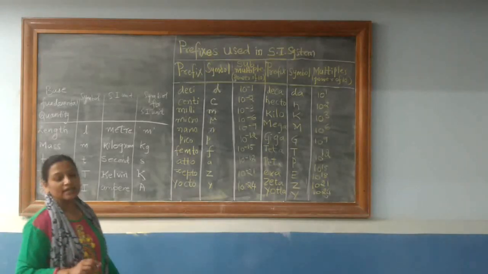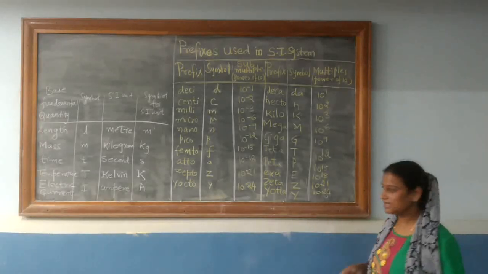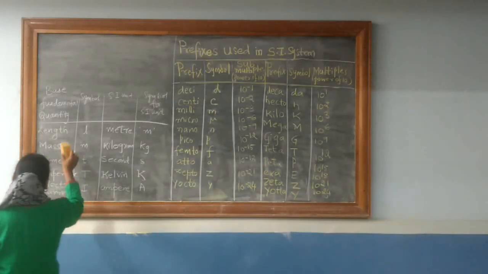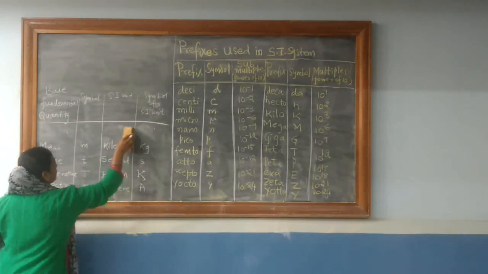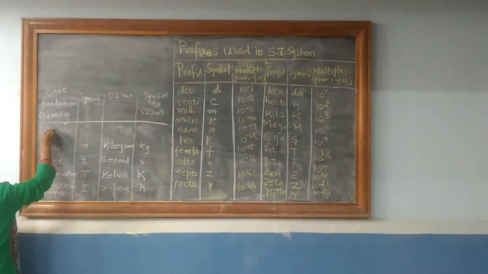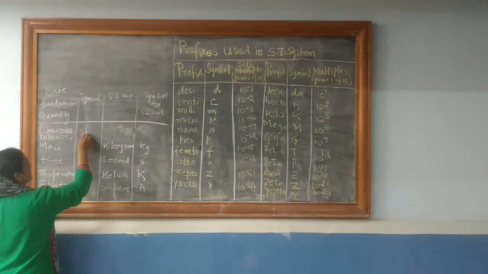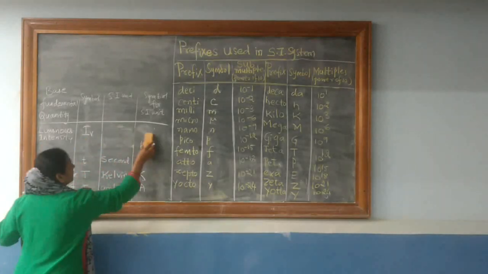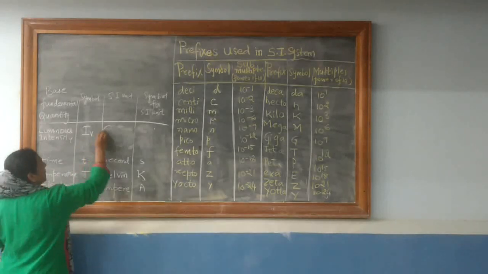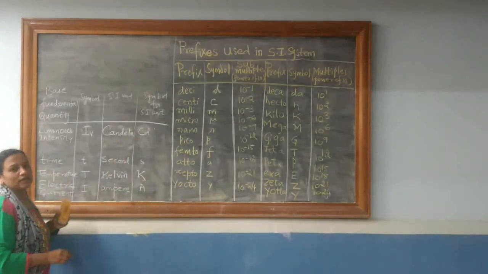Now after electric current, the next base physical quantity is luminous intensity. The symbol for luminous intensity is Iv. Its SI unit is candela, and its symbol is cd.